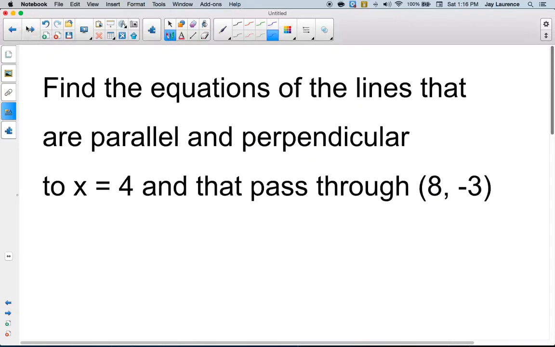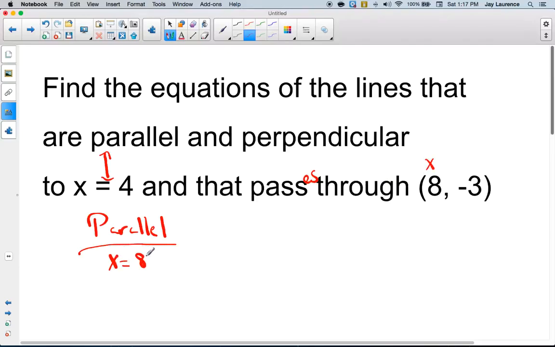This one says, find the equations of lines that are parallel and perpendicular to x equals 4. Well, I know x equals 4 is a vertical line, right? So a line parallel, let's do the parallel one first, will have the equation x equals whatever the x-coordinate is. Well, if you look, it says, and that passes through (8, -3). Well, what's 8? 8's your x-coordinate. The parallel line is x equals 8.